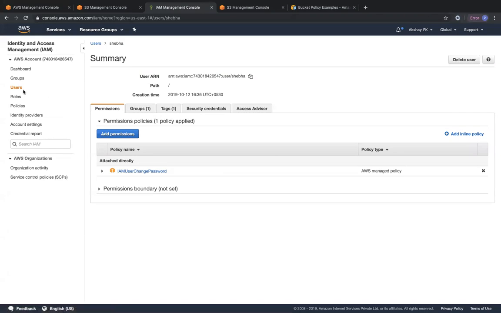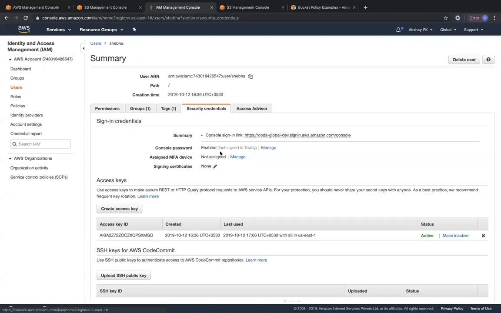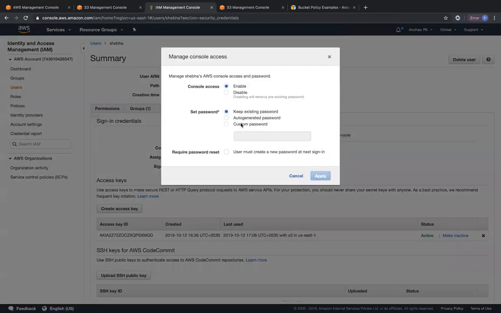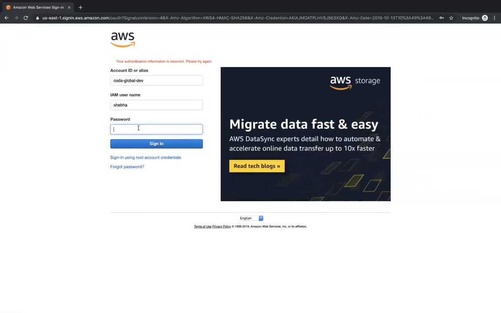Okay, so probably what we can do right now is we can go ahead and show you how to change the password for the user also. Okay, so click on Shiba, click on security credentials, and then the console password. I'm going to click on manage, and I'm going to click on a custom password, and I'm going to change it to a custom password so that I can log in. I basically forgot the password that I kept for her yesterday. Okay, so I'm going to click on apply.